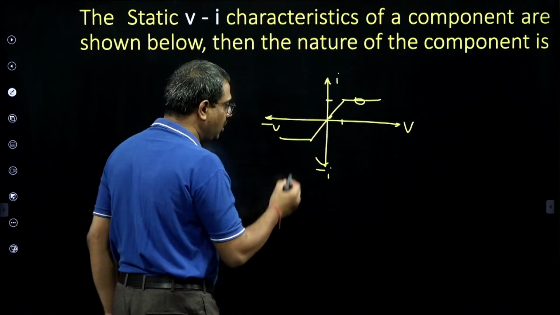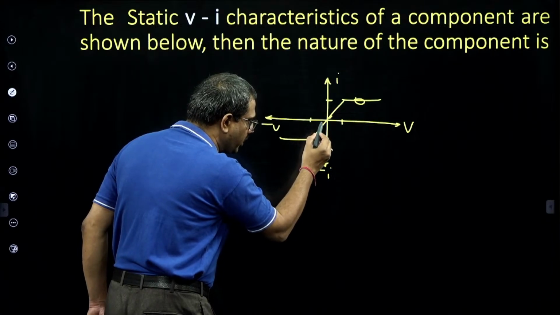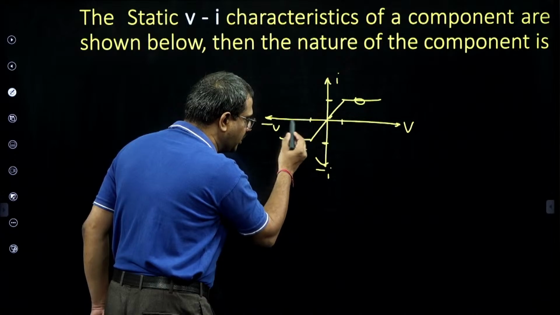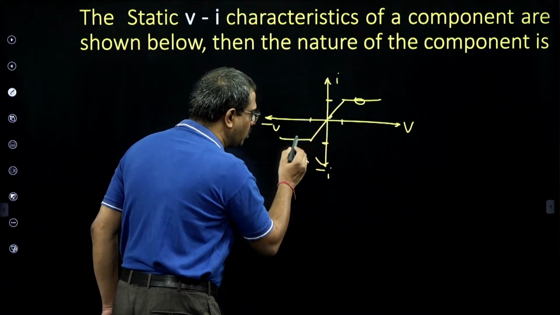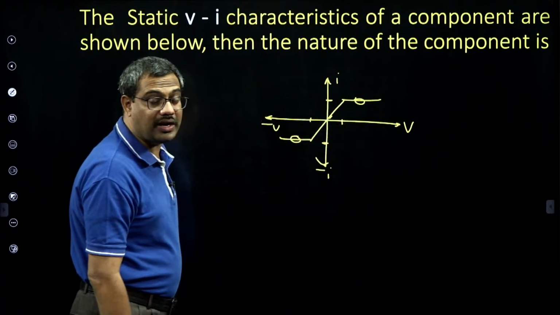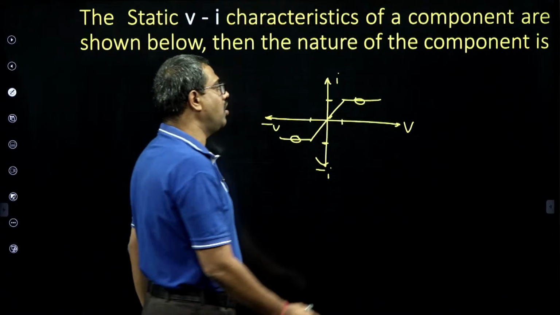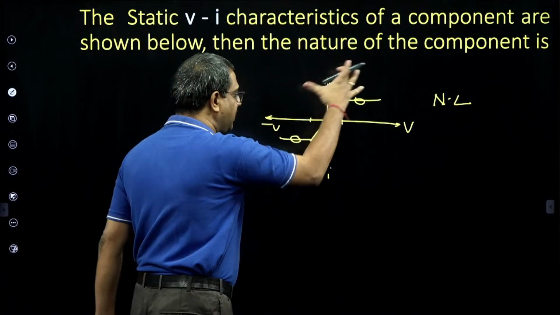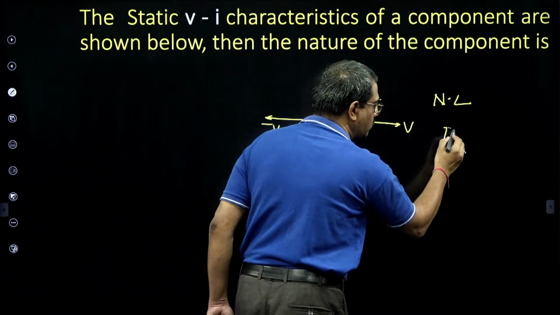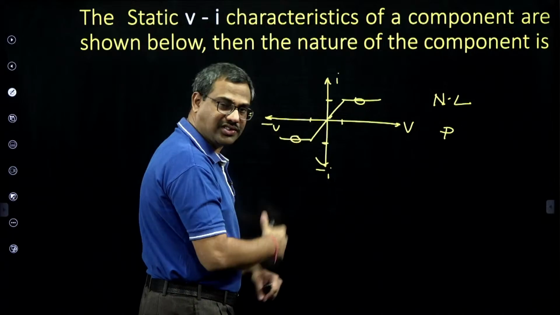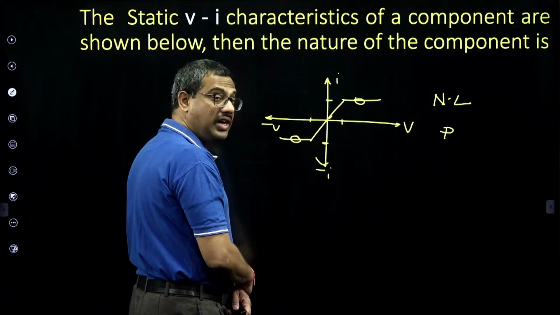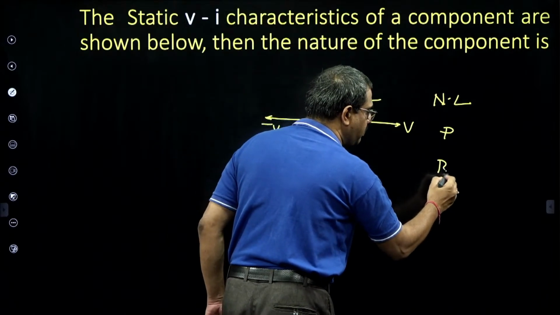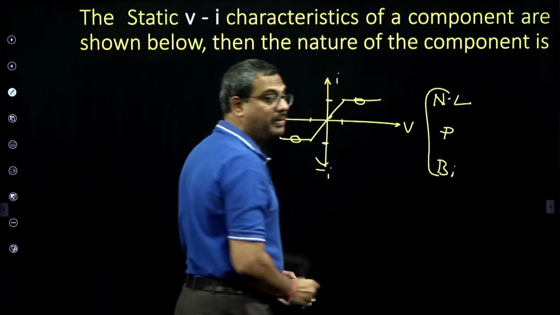Here also, on this side voltage is decreasing, current is also decreasing, linear. But after this, even though the voltage is decreasing, current is constant. So because of this saturation, is the overall element linear or non-linear? Non-linear. Passive or active? First and third quadrant, it is passive. This we all discussed. Unilateral or bilateral? Because they are mirror images, it is bilateral. So this was the bit given.